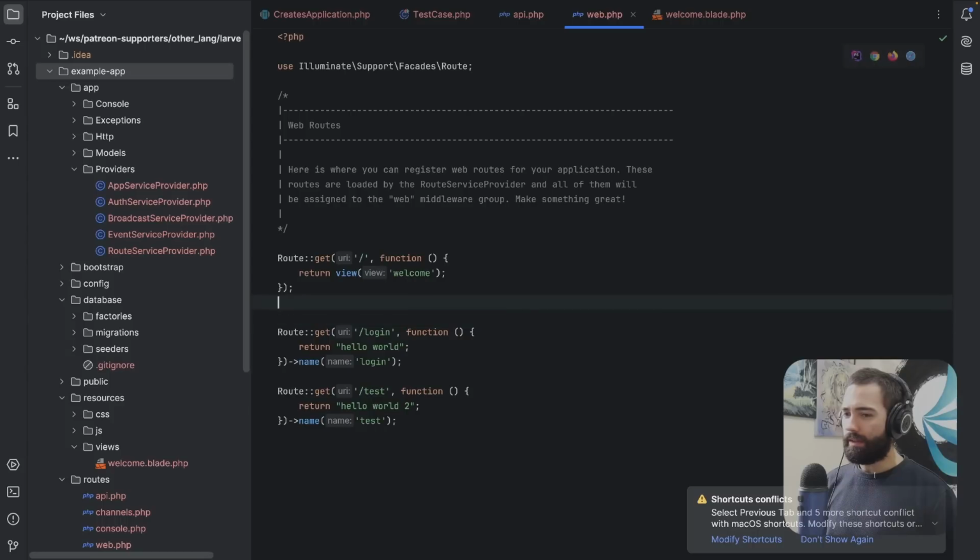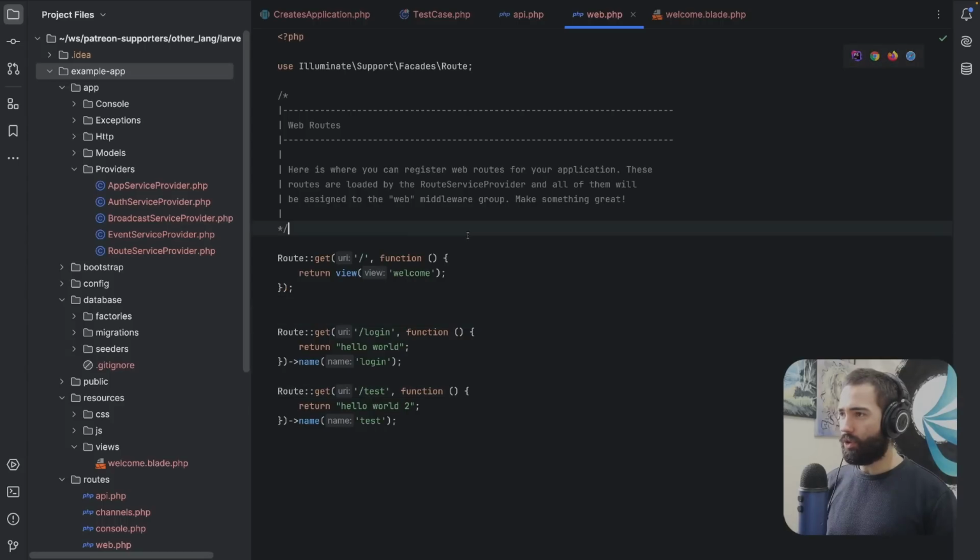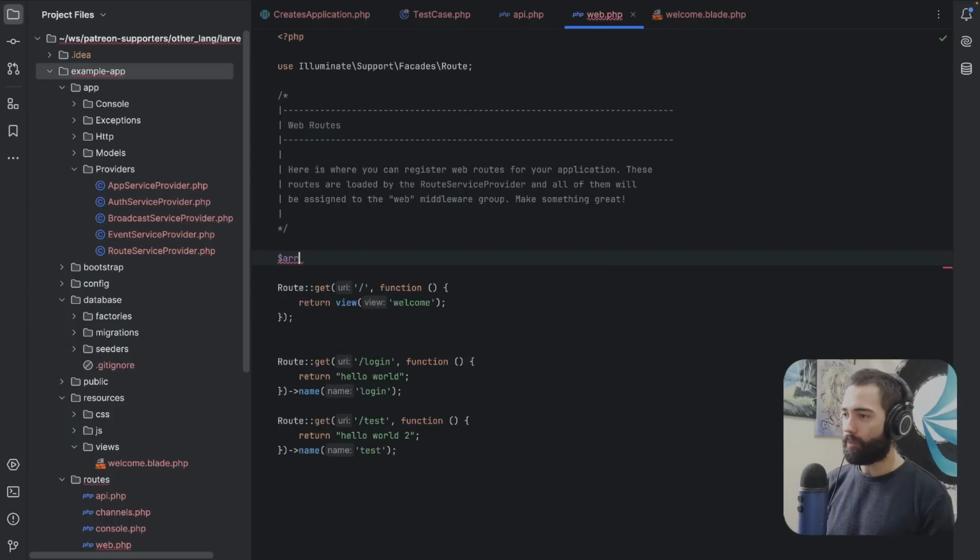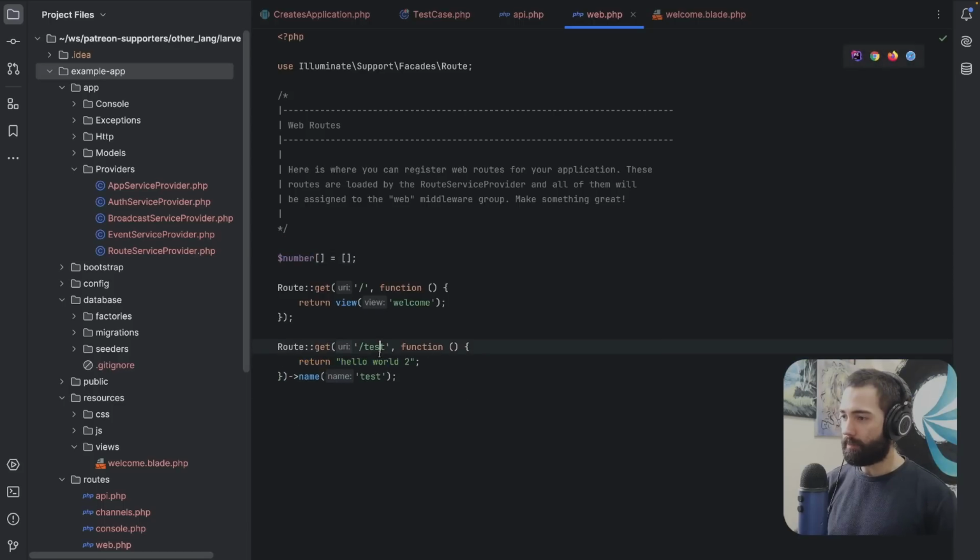Cool. Let's create some global state. I'm going to start off with just having some numbers. This is going to be an array, and let's say an empty array to start with. I'm going to remove this login page because I don't care about it. Let's get the numbers. This is going to be a route name.